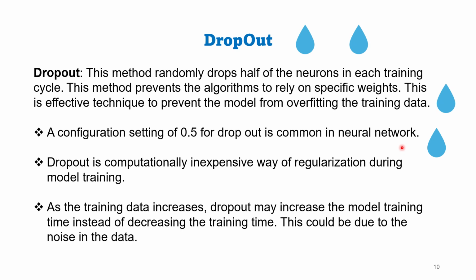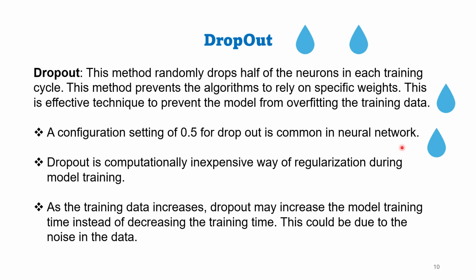As a general rule, it is better to avoid dropout on the first layer of the neural network, to avoid wiping out an important part of the dataset. Dropout is a computationally inexpensive way of regularization during model training.